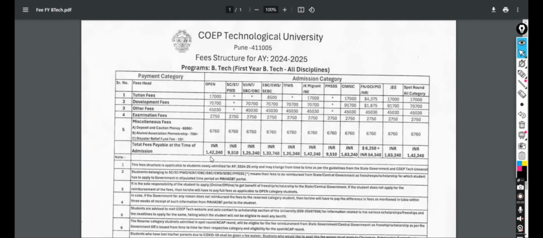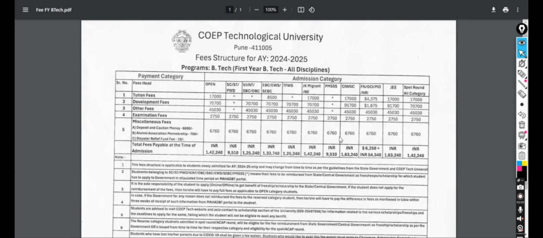So open is 1.4 lakhs. For SC/ST, it's around 9.5k. Now for VJNT, OBC and all other categories, it is 1.25 lakhs. For EBC it is 1.33. For TFWS, it is 1.25.